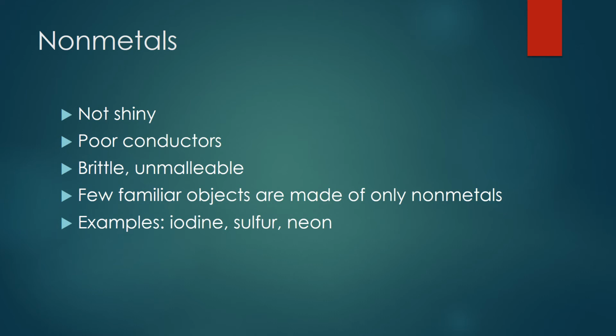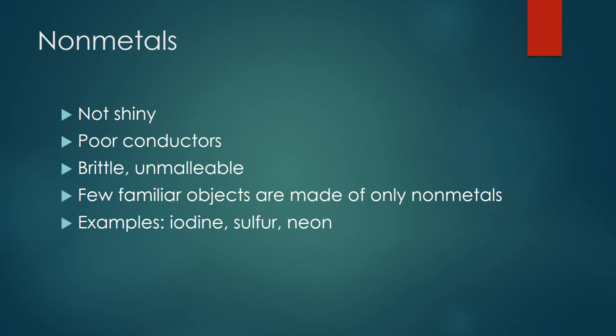They're very fragile. And then another thing to know about them is that there's not a lot of nonmetals out there that exist on their own. There's not a lot of objects out there that we use that are simply made of just a nonmetal. Especially because, one, there's not as many nonmetals as metals, and because a lot of them exist as gases, so we don't have a lot of objects in our daily life.